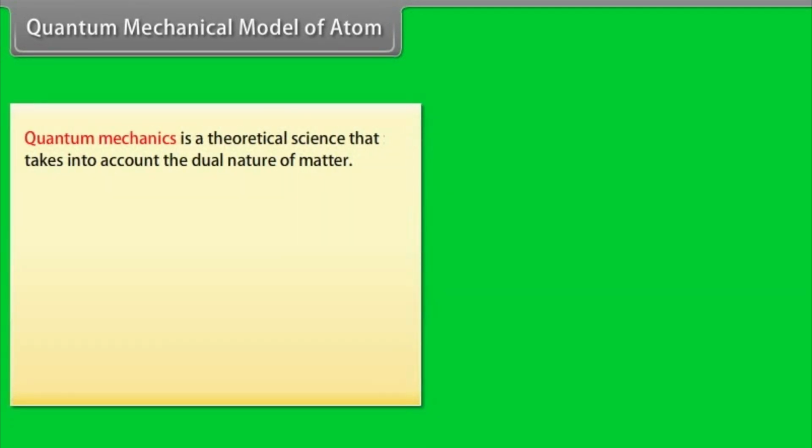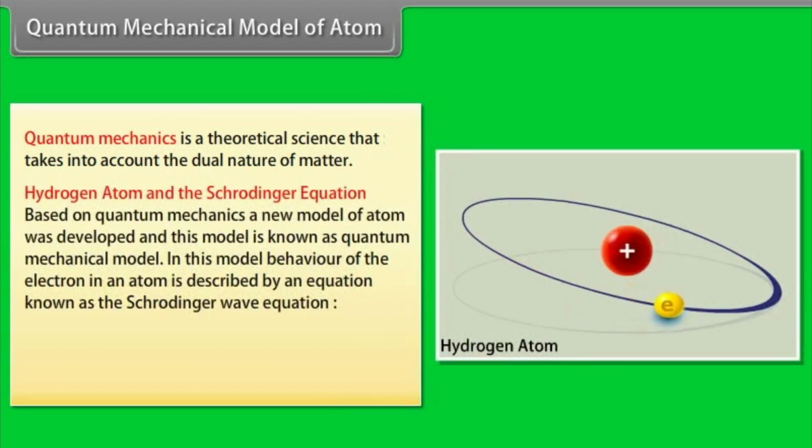Quantum mechanical model of atom. Quantum mechanics is a theoretical science that takes into account the dual nature of matter. Based on quantum mechanics, a new model of atom was developed, and this model is known as the quantum mechanical model. In this model, the behavior of the electron in an atom is described by an equation known as the Schrödinger wave